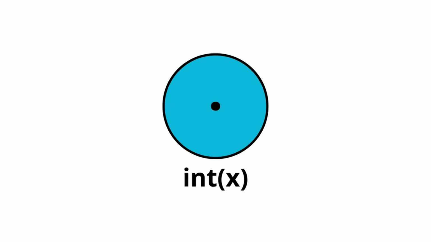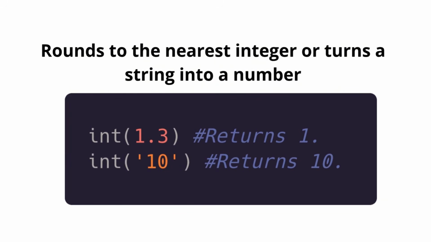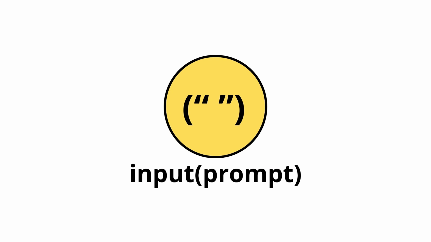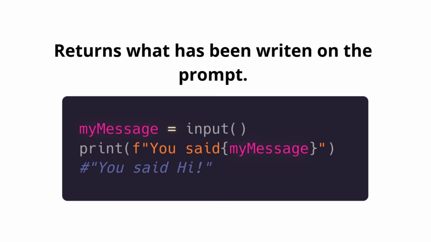Int just rounds the number to the nearest integer. Also, it turns a string into a number, by the way. Next, the well-known input, and it just takes a prompt. Basically, what it does is return what has been written on the prompt. That's all. It's just a getter on the code.